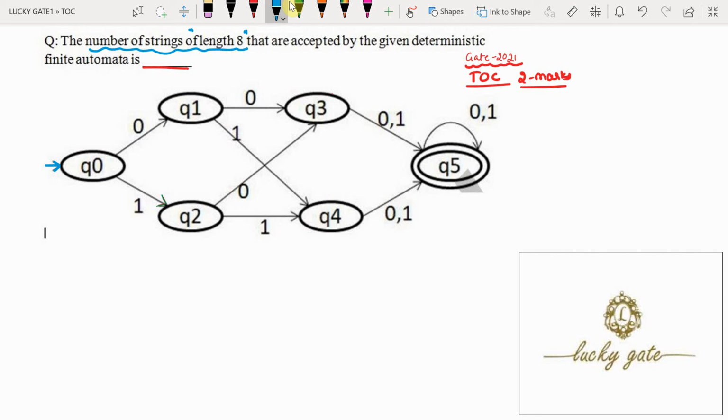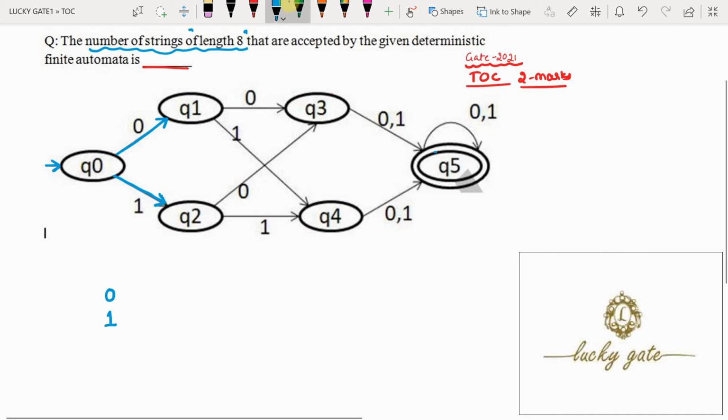So observe the finite automata. Q0 is the starting state, which we call the initial state. From Q0, on input 0 it moves to Q1, and on input 1 it moves to Q2. So while reaching the final state Q5 from the initial state, we have two possibilities: one is with input 0, another is with input 1.